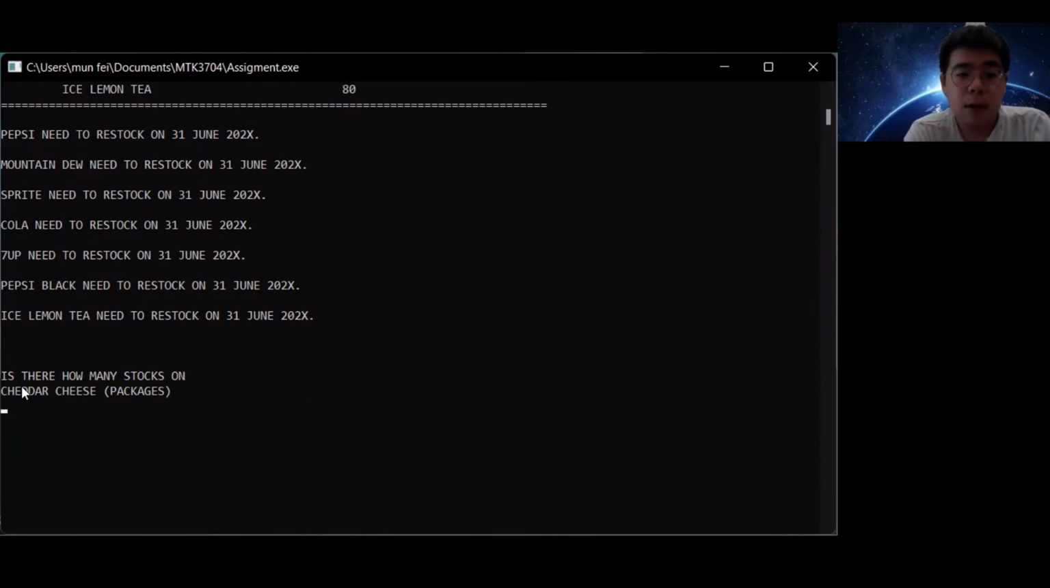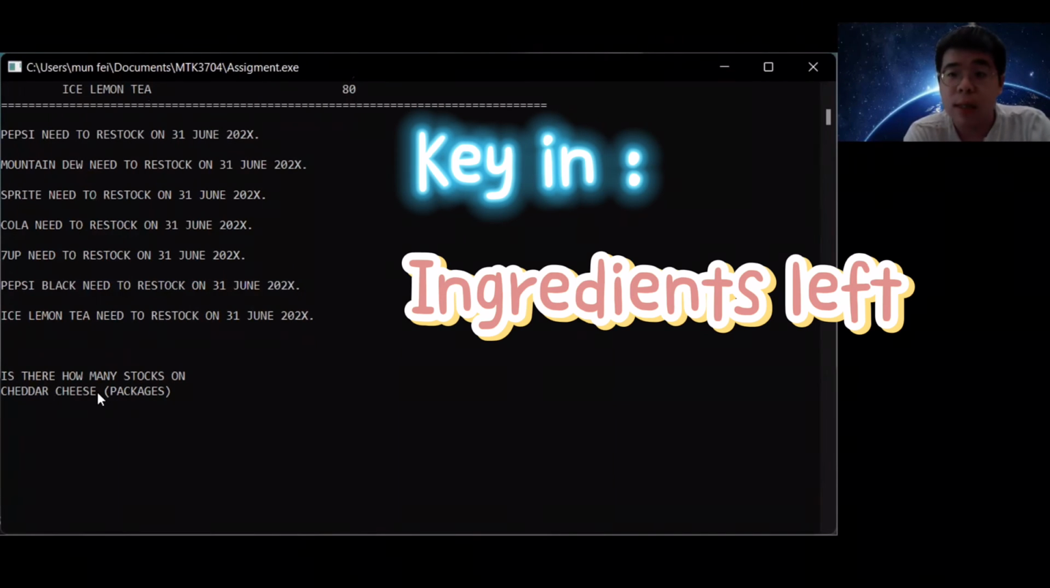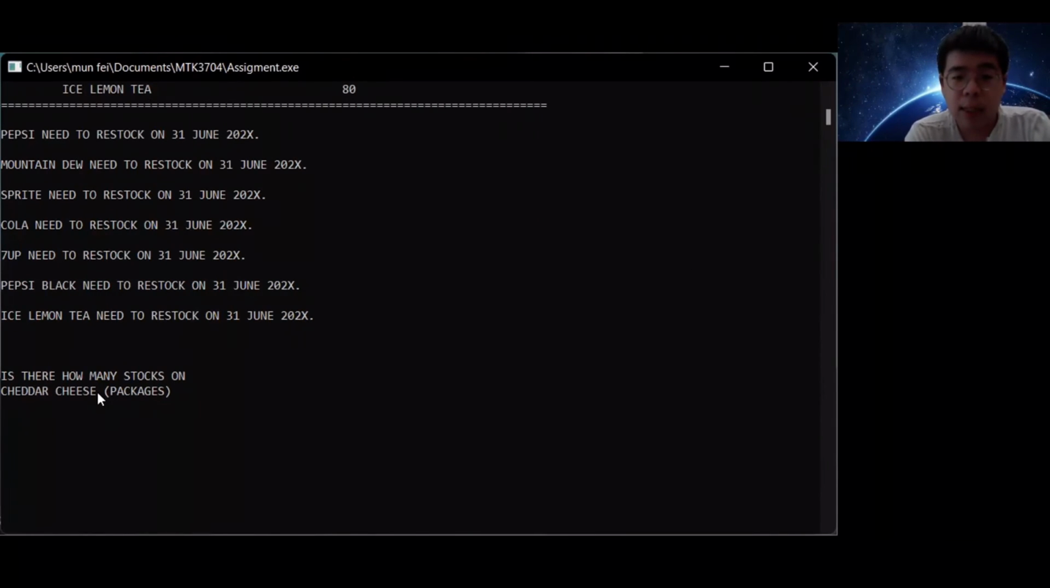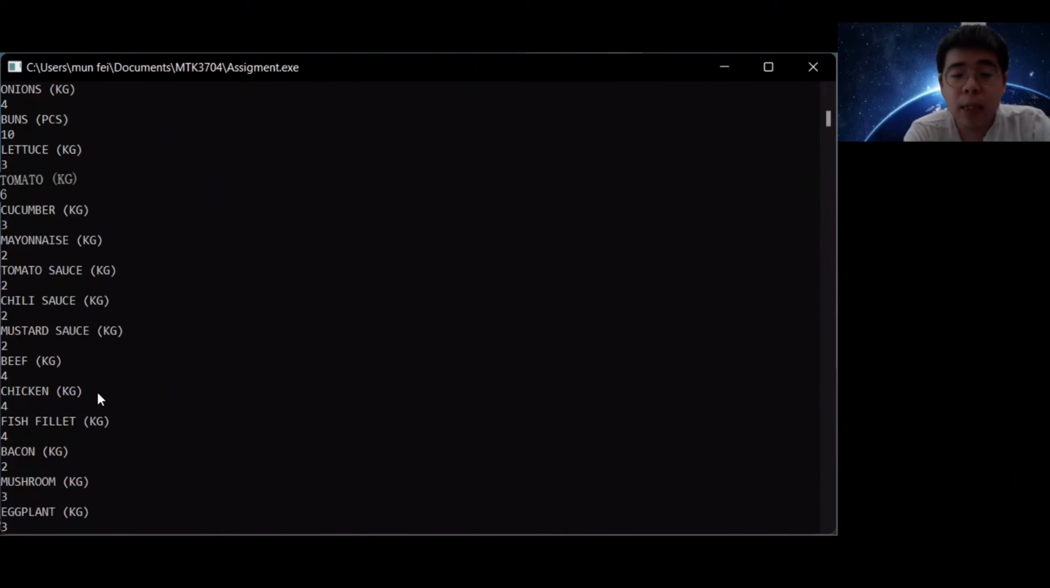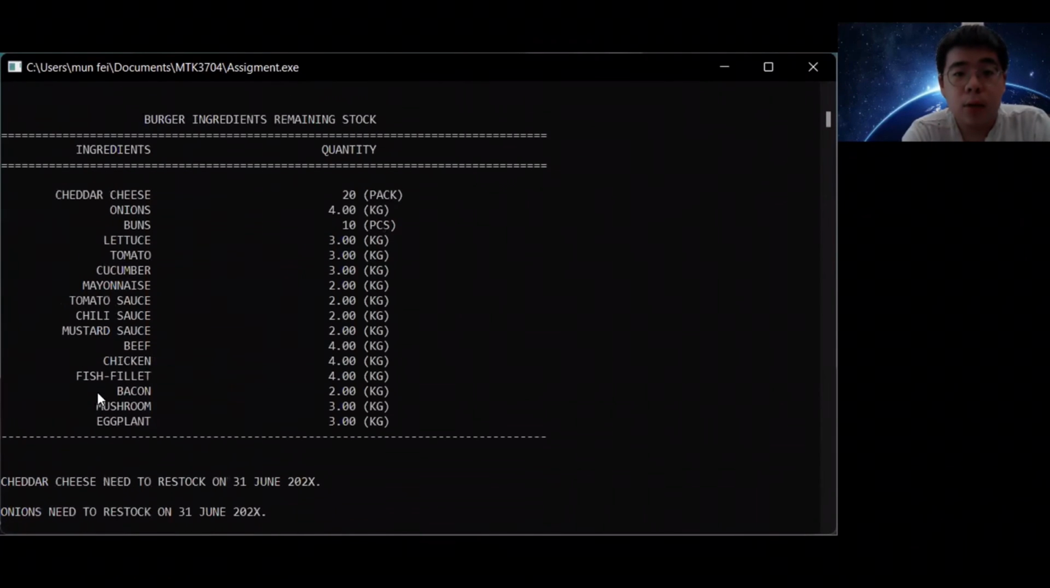The same goes for the ingredients. We have to key them in because the ingredients are hard for the computer to calculate. So we have to key in the package or the kg, so that the programmer can use a formula to subtract it. That's why we let the catering traders key in the ingredients that are left. For the cheddar cheese, let's say I have a package, and I key in the following ingredients, and then it will come up with the remaining stock. After you key in all of the remaining stock for that particular month and press enter, you may see this is the remaining stock for the ingredients.